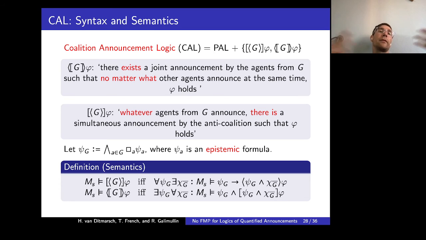So first we quantify over some choice or all possible choices by the coalition, but at the same time we also quantify over all the responses by the anti-coalition. So for example, the box case says that for all announcements by G, there is a counter announcement by the anti-coalition such that phi holds. And similarly for the diamond case.